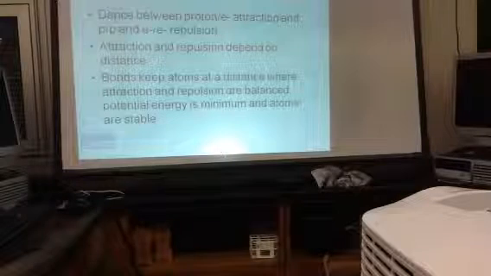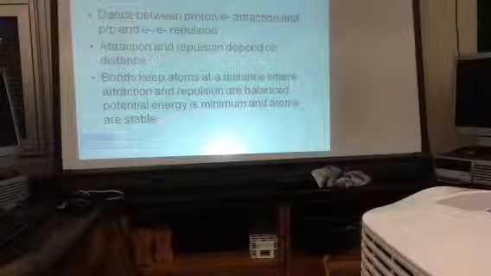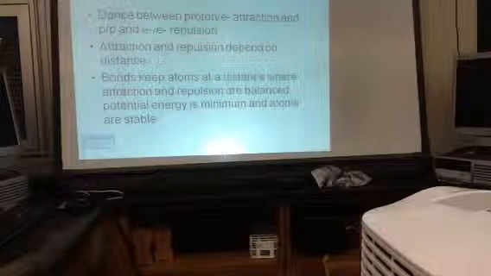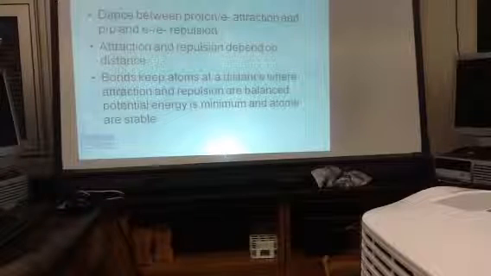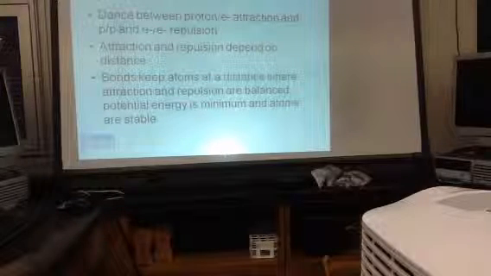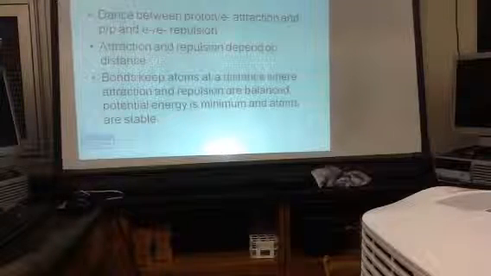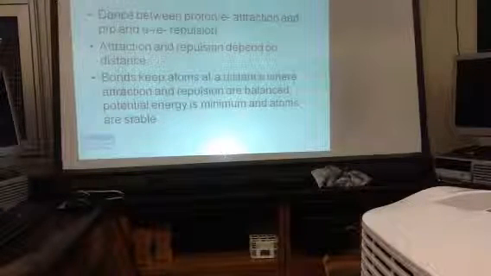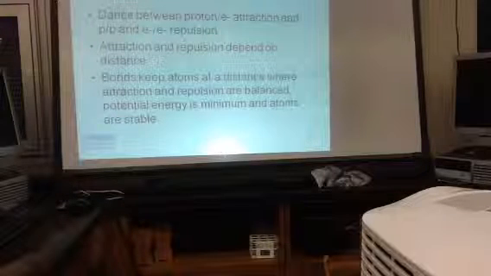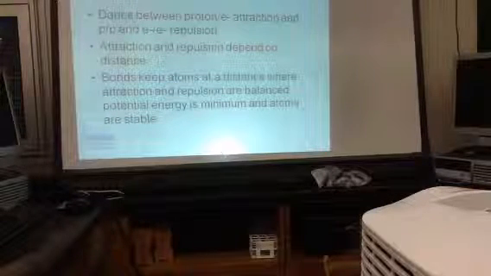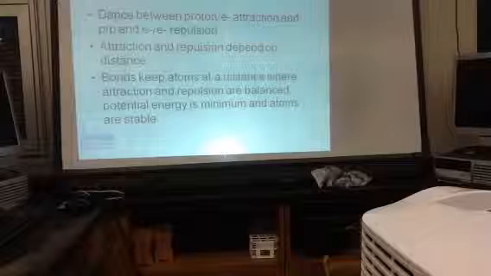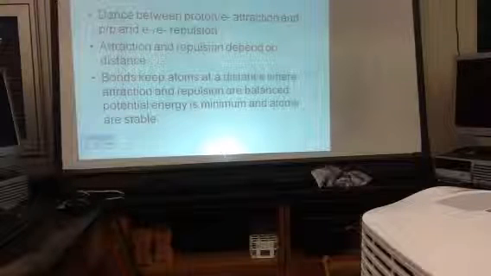They're going to get to that distance, and at that point, they're stable. At that point, they're no longer racing towards one another based on the attraction of one nucleus for the other's electrons, nor are they flying apart based on the repulsion of their electron clouds and their nuclei. Does that make sense? So it's just this kind of dance to figure out where they're going to form a bond.